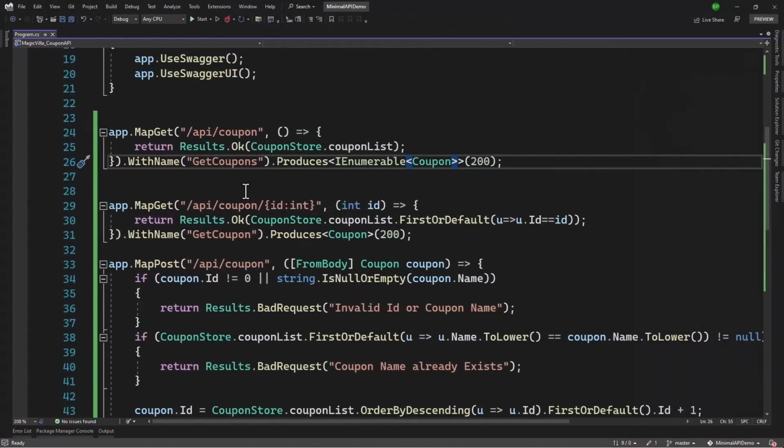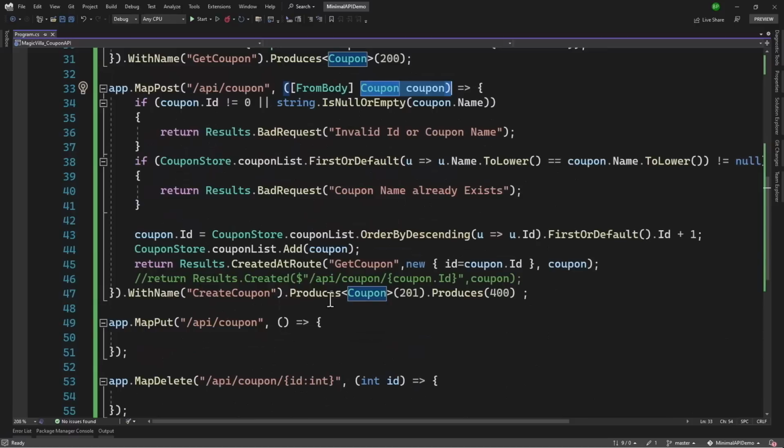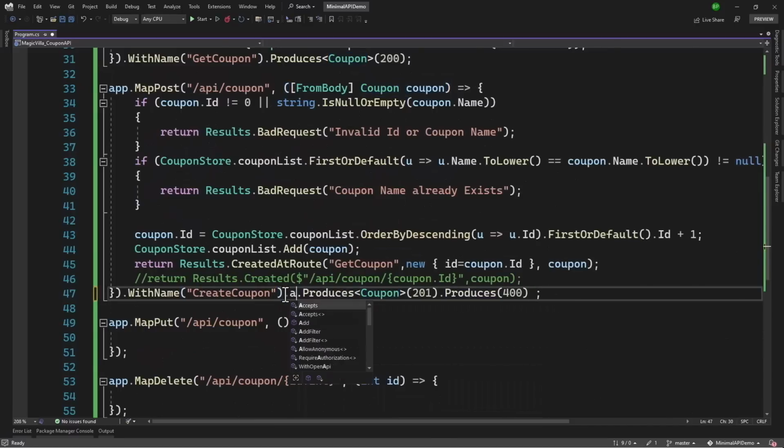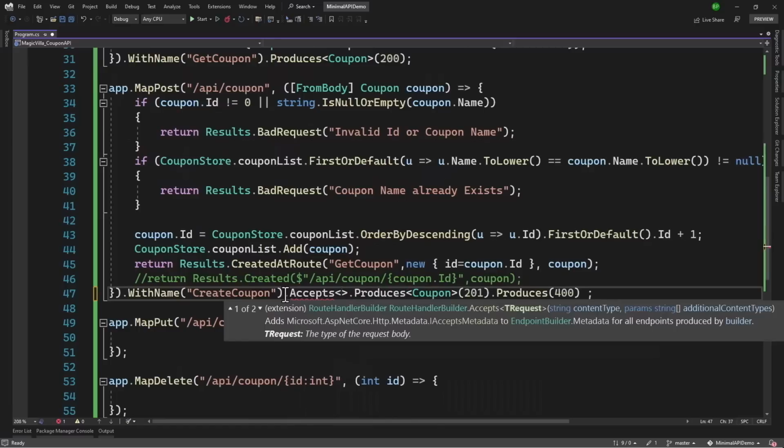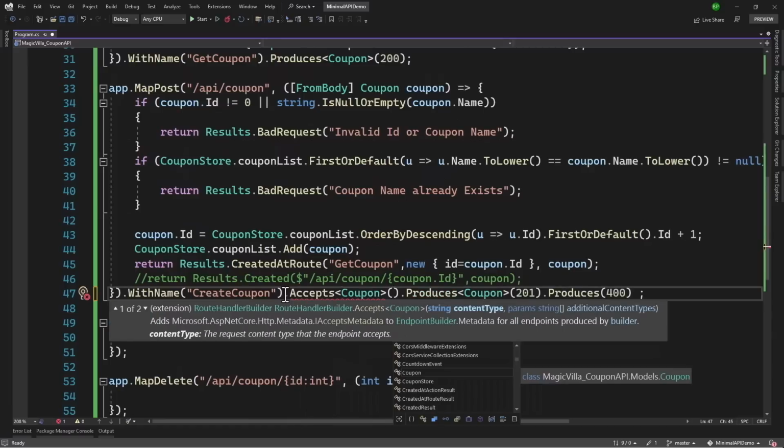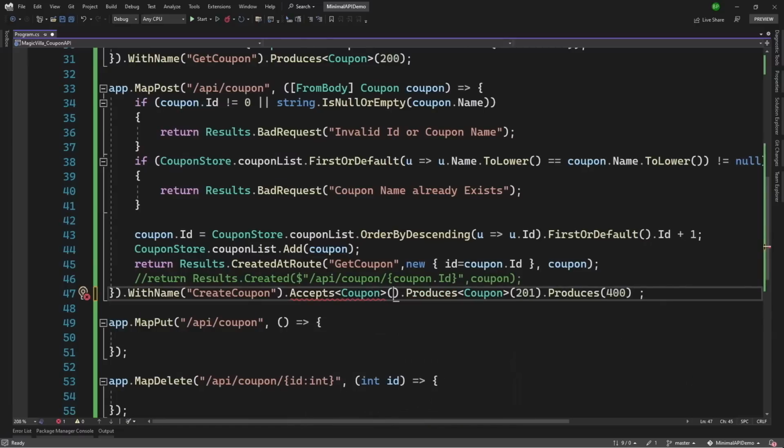On top of that, you can be explicit on what this endpoint will accept. Right here, it is expecting a coupon, so where we have the with name, we can also say dot accepts that expects a coupon, and there you can explicitly write the content type. Like if you want to limit to application JSON, you can say that explicitly right here.